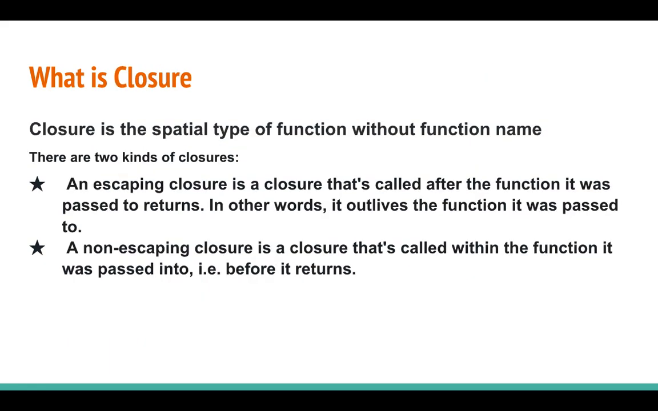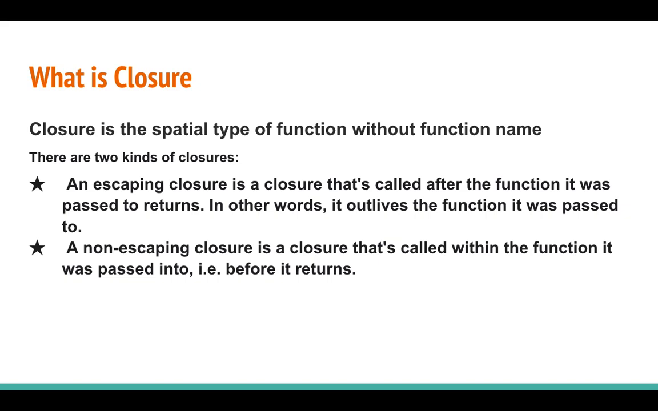What is a closure? A closure is a specific type of function. Without a function name, we can use the closure. There are two kinds of closures: escaping and non-escaping closures. An escaping closure will be called after the function, and it passes the return value after the function returns. But a non-escaping closure is called within the function, and it will be passed before the return.